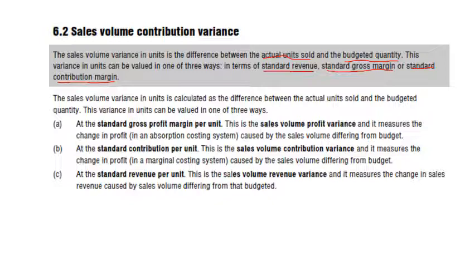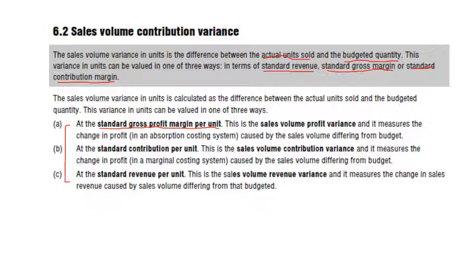The sales volume variance in units is calculated as the difference between actual units sold and budgeted quantity. And these are the points in which you can find out the actual reasons for your sales volume variance. The first one is your gross profit margin per unit.